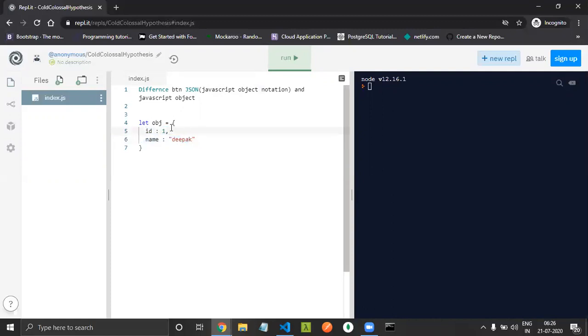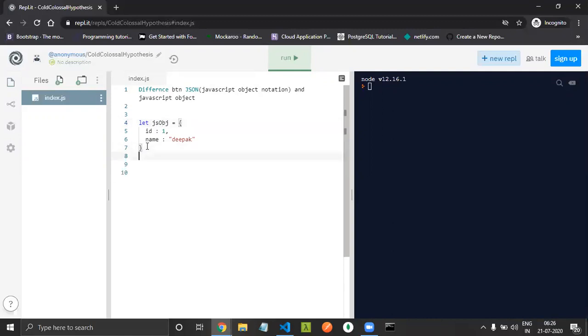Again, each item consists of a key and value pair. So we have ID as a key and one as a value. Again, we have name as a key and Deepak as a value. Okay, is this clear? I'll name this a JavaScript object, JS object.